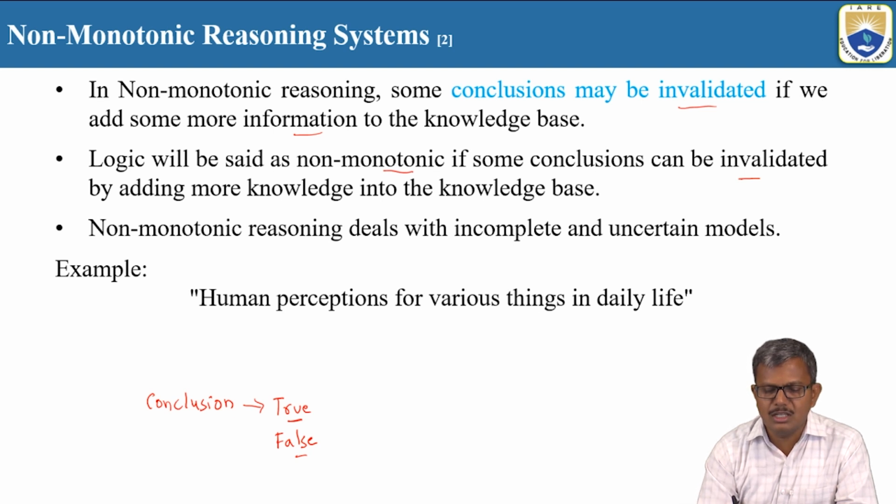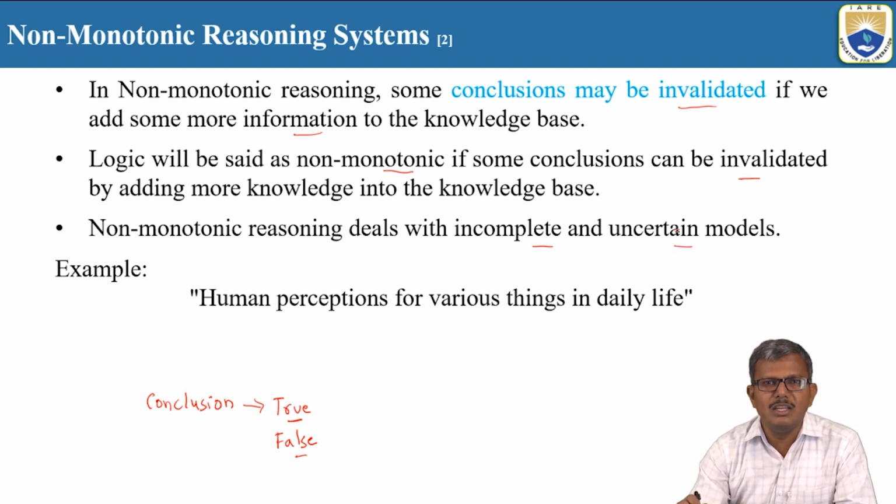So we say that non-monotonic reasoning systems deal with incomplete and uncertain models. Incomplete, because it is not giving any conclusion to us, or even if a conclusion is given, that conclusion is going to change regularly. That's why we say it is incomplete. And we say it is uncertain because it will not remain the same. It keeps on changing.